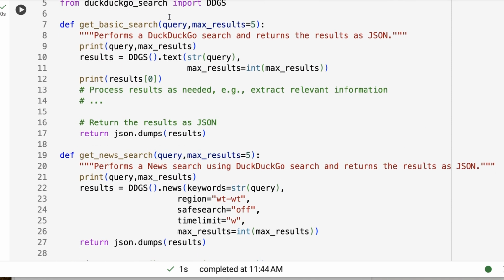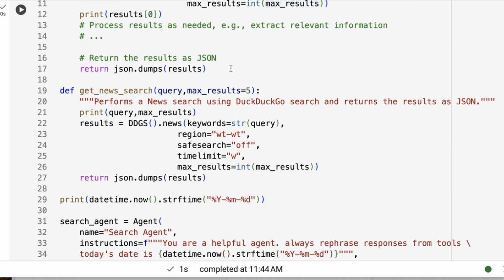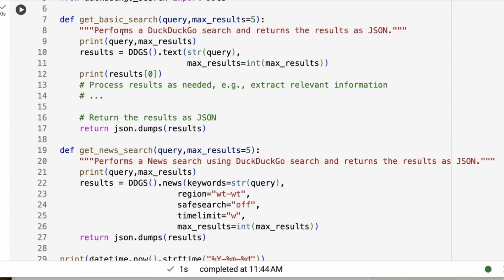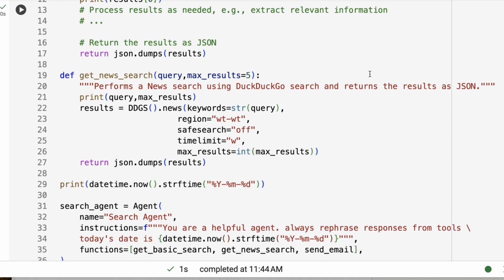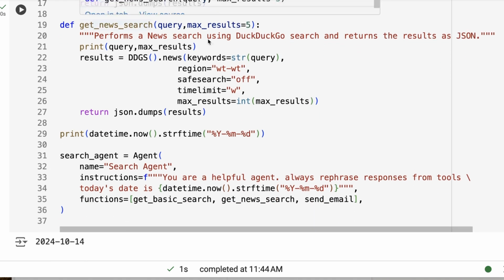Basic search, which is going to return 5 results, and a news search, which is going to do searches just for news. This performs a DuckDuckGo search and returns the results as JSON. Actually, we're converting it back to a string. The news one does a news search and looks for things only in the last week.